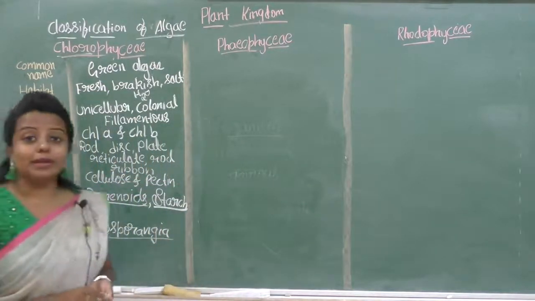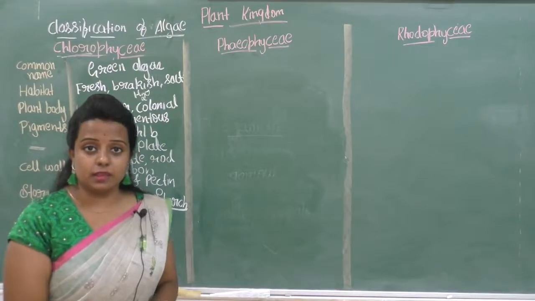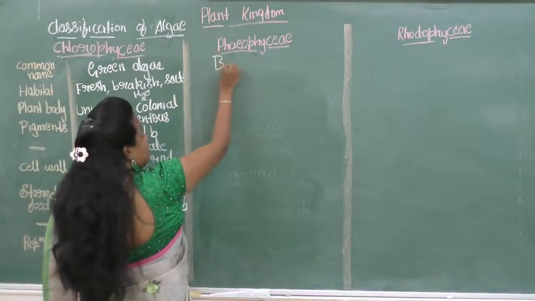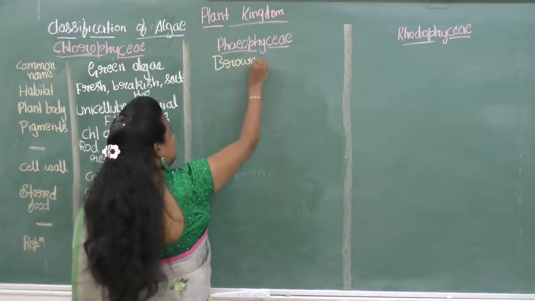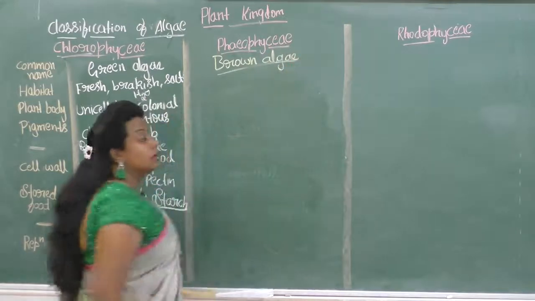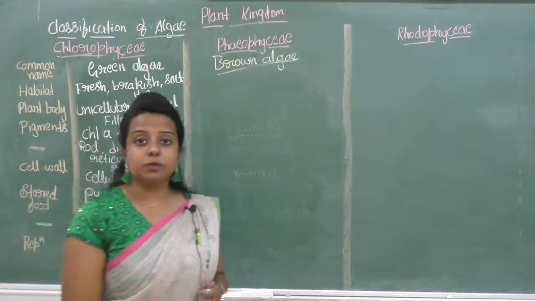The common name of the Phaeophyceae is brown algae. Habitat: where will it be found?